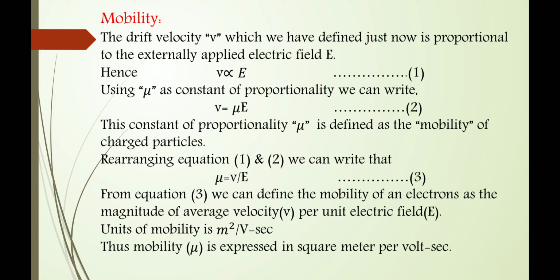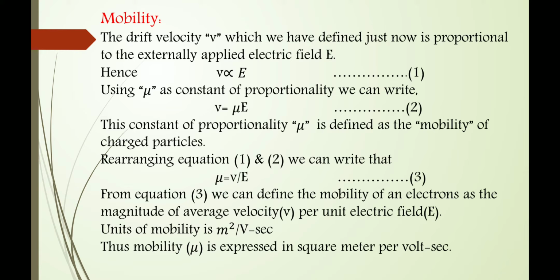We want proportionality. So normally we take mu on this side, and V goes to the denominator on the other side of the equation. So from equation 3, we can define the mobility of an electron as the magnitude of the average velocity v per unit electric field. Because v divided by E means the average velocity per unit electric field.